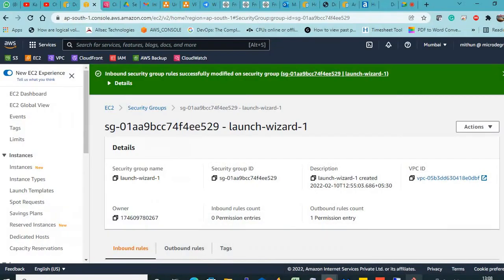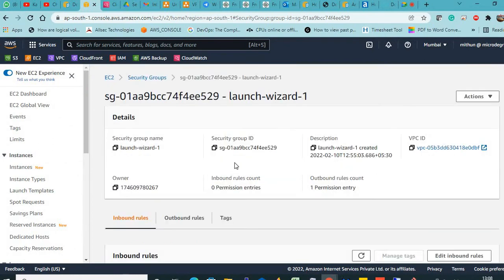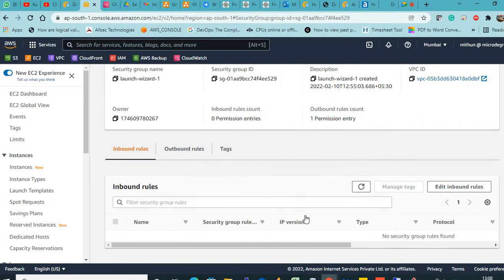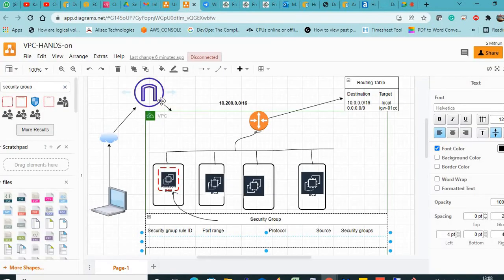So even if you try for a number of hours, I will not be able to log in at all because I have removed the rule. Now what is happening? Come to the diagram. From here it is going to the internet, perfect. It is going to the IGW, perfect. From here it is going to the router, perfect. The router sees the routing table, yes, it is allowed, perfect.